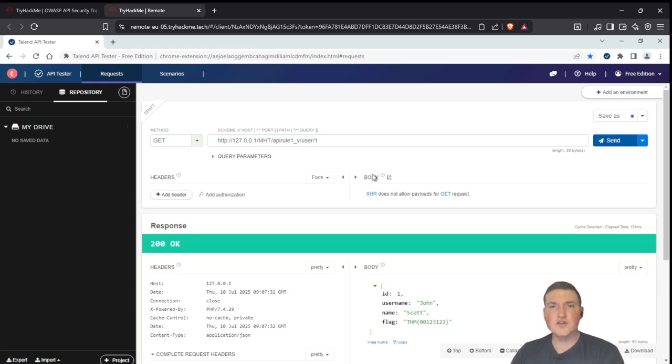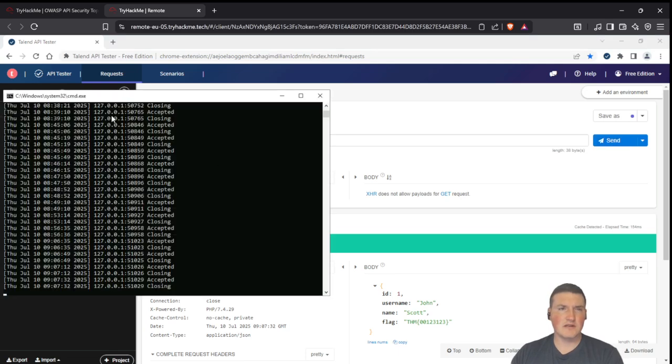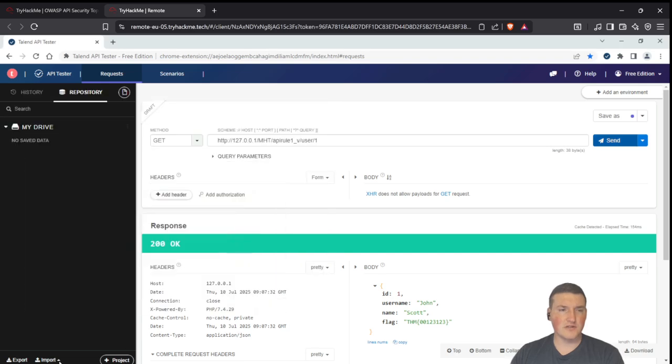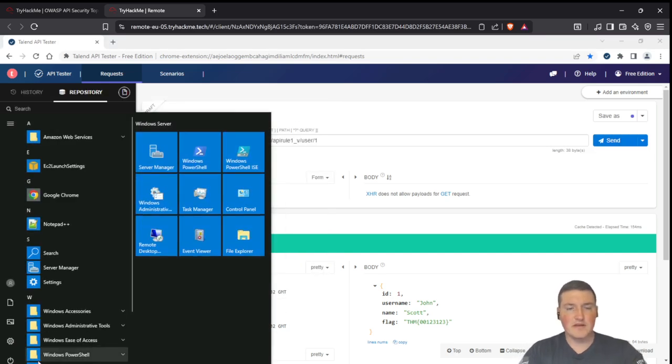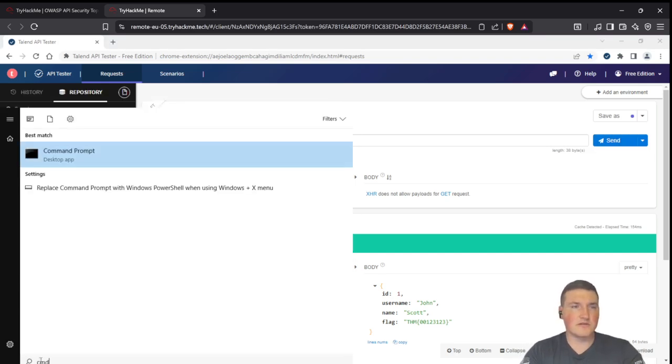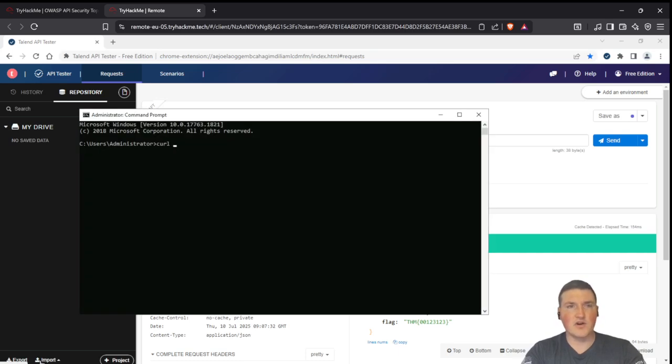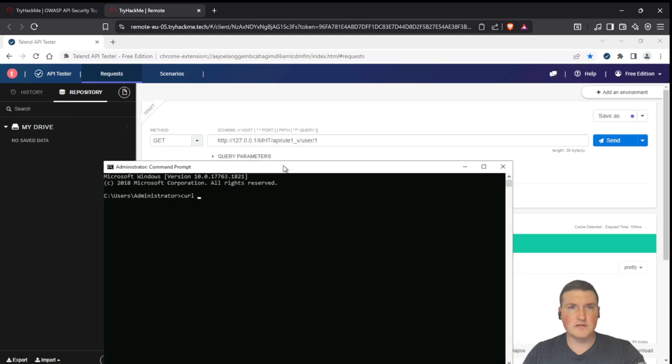Okay, so we hit it, right? This is all an API is. I made a GET request. What does this mean? This means I could actually go on this box. That's actually open for a reason, right? And I could do command prompt, and I could say curl, and I could say HTTP 127.0.0.1. And I know this is very small. I know you guys can't see it. You're not missing anything.